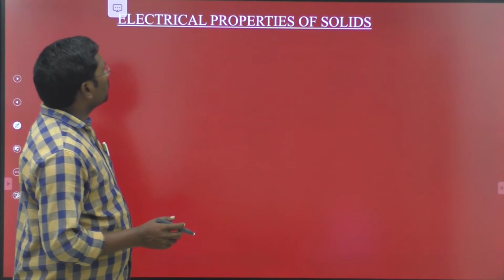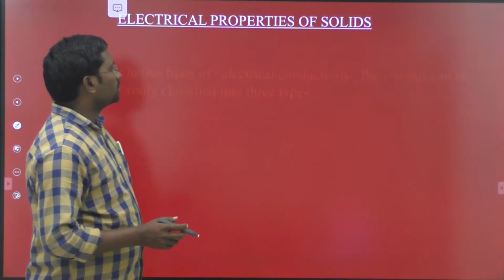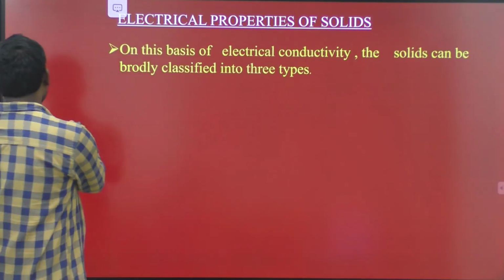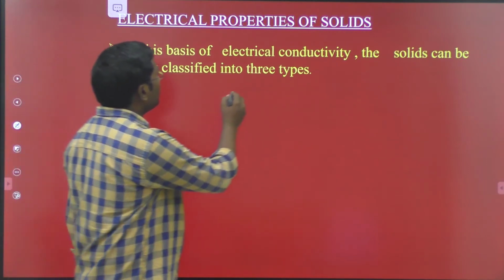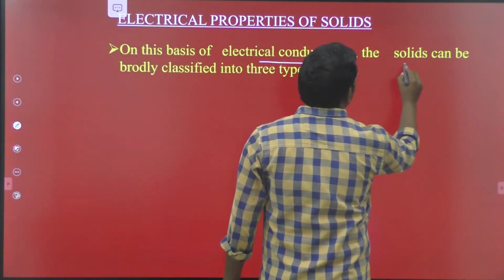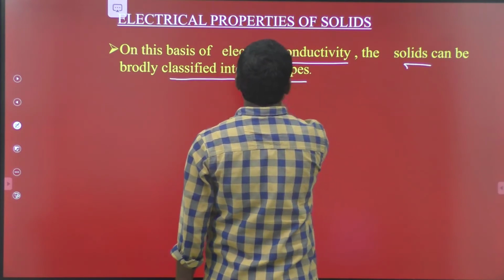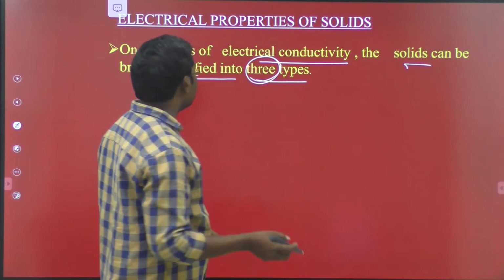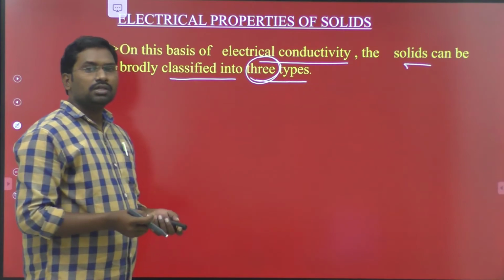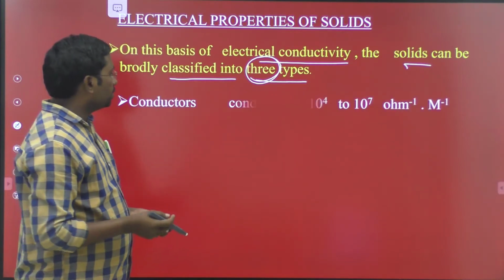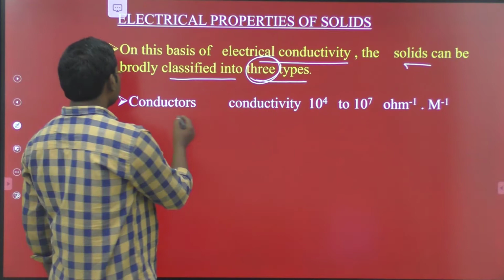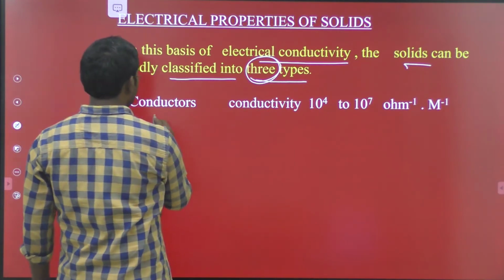Coming to the first one, electrical properties of the solids. On the basis of electrical conductivity, the solids can be broadly classified into 3 types. How many types? 3 types. Based on electrical conductivity, the given solids can be classified into 3 categories. First one is conductors.